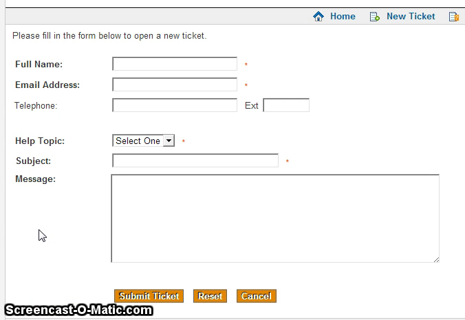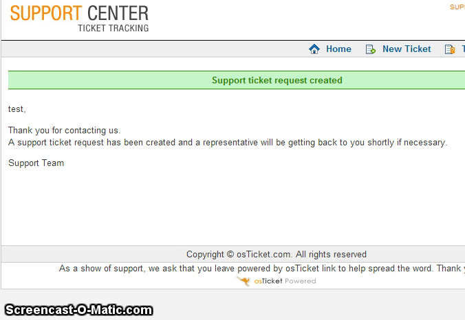Just send a ticket to yourself to make you feel special. Once you've sent a support ticket to yourself, go into admin and make sure it goes through.